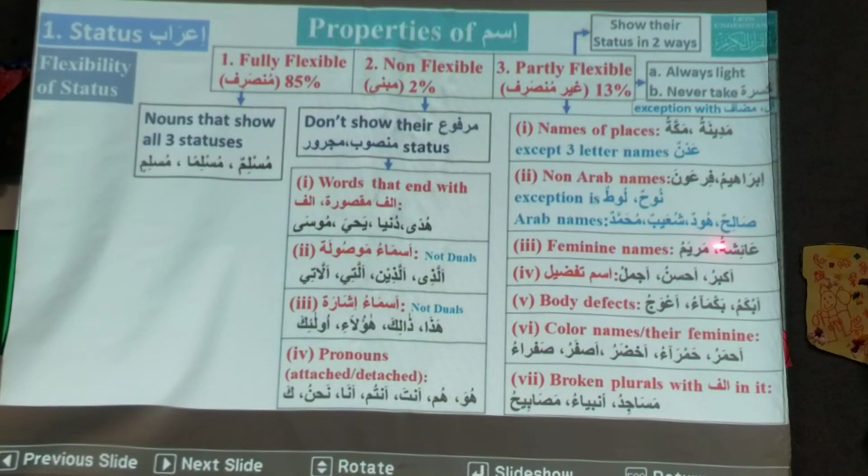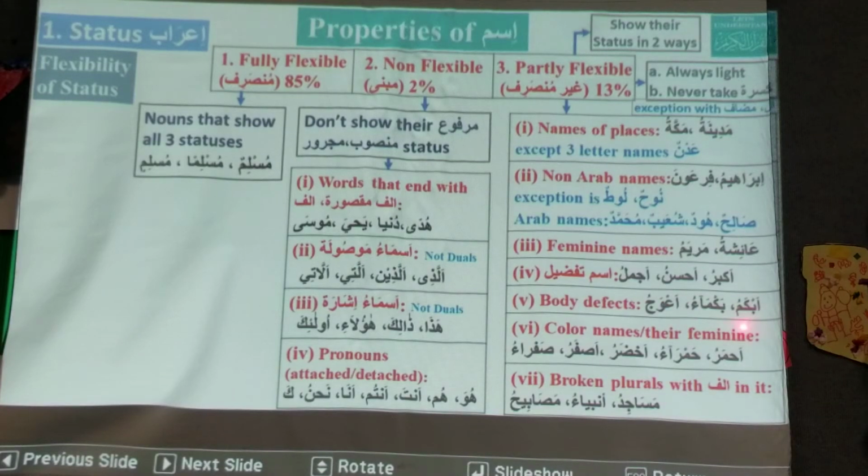Then feminine names like Aisha to Maryamu, these are always partly flexible. Then body defect, then ism tafdeel like Akbaru, Ahsanu, Ajmalu, these are also partly flexible. There are some exceptions like we talked about. If it is used as mudaf or al comes before it, then it can take kasra also. Like laqad khalaqna al-insana fi ahsani taqweem. So ahsani is used here because it is used as mudaf.